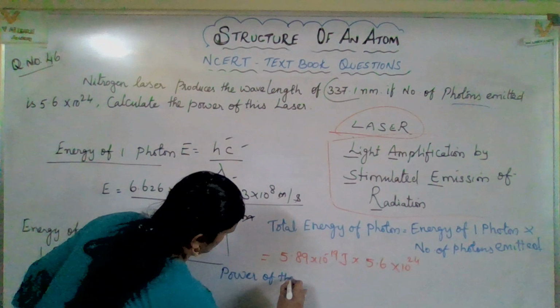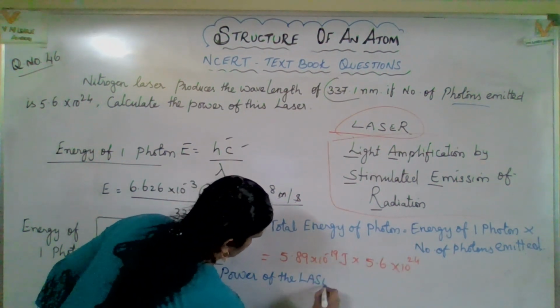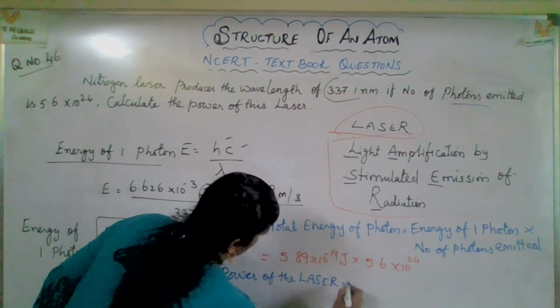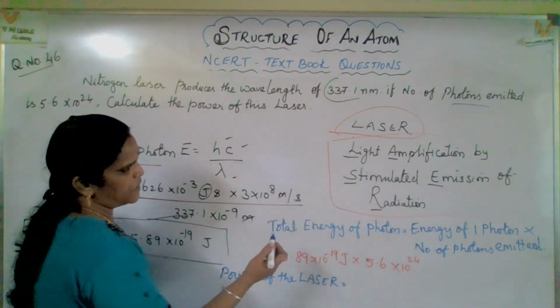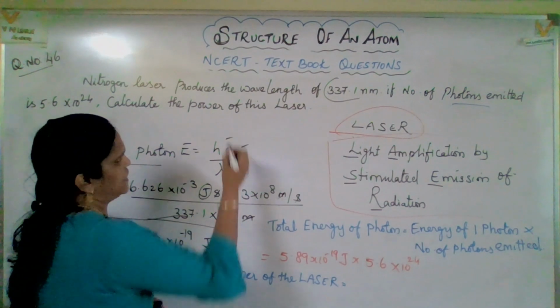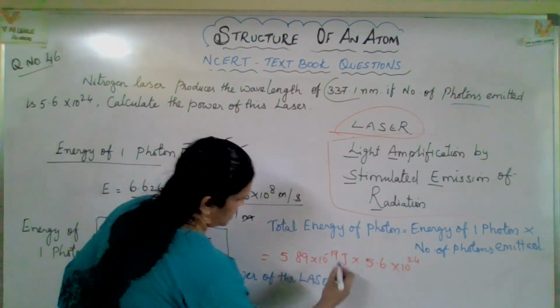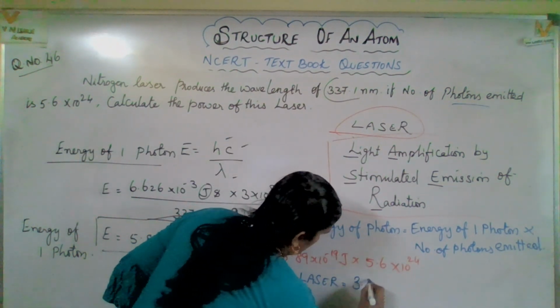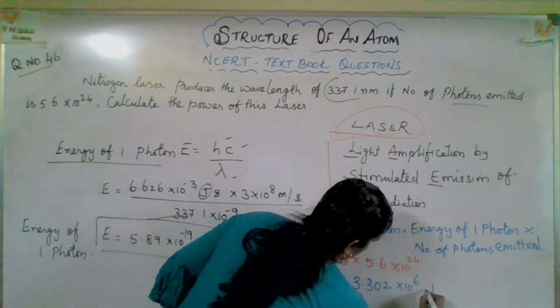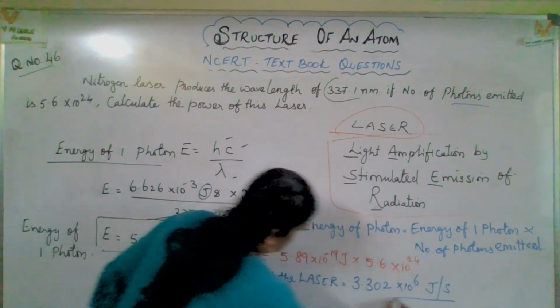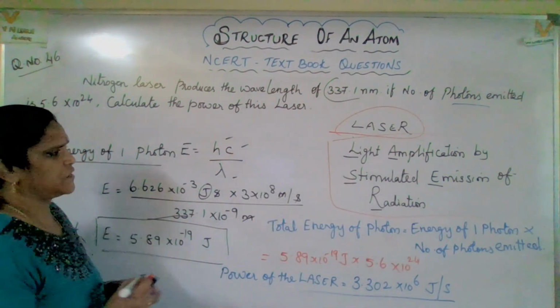LASER, light amplification by stimulated emission of radiation. What is the power of the laser? Now you got it: 3.302 into 10 to the power of 6 joules per second. This is the answer for this question.